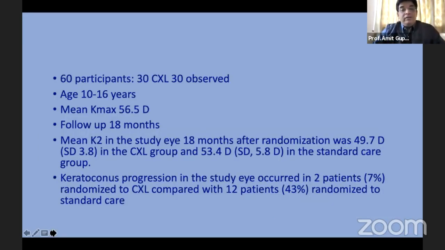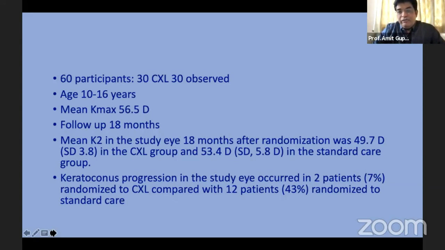We had 30 participants who underwent cross-linking and 30 were observed. The age range was 10 to 16 years, and the mean Kmax value in the groups was 56.5 diopters. The follow-up was 18 months.